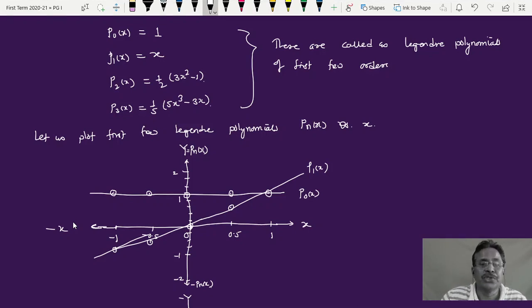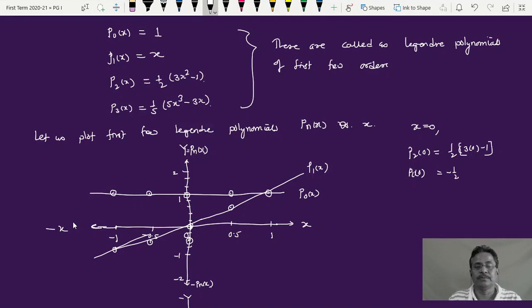Now put x is equal to 0. What will happen? P2 of 0 is equal to 1 half into the bracket 3 into 0 minus 1. So how much is it? 3 into 0 is 0, minus 1 is minus 1, upon 2. So I'll get this value to be minus half. So P2 of 0 is equal to minus half. That means when I put x is equal to 0, I'll get this value somewhere here. Minus half means half of this.